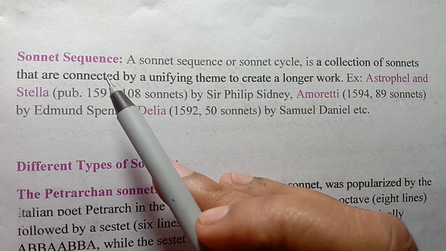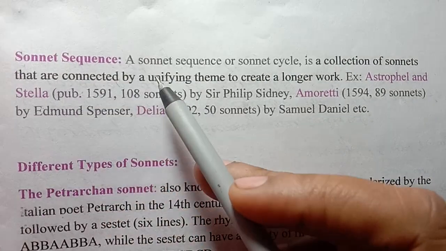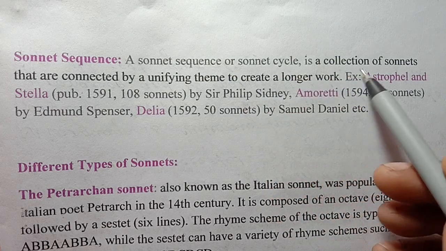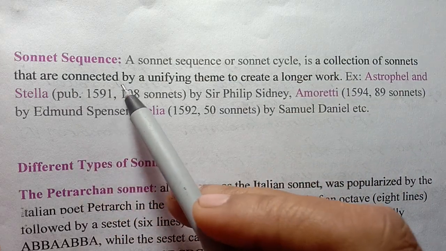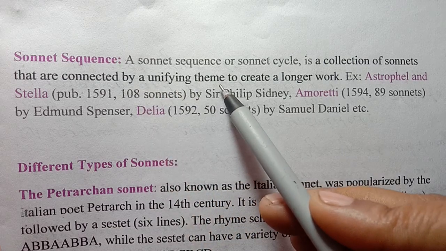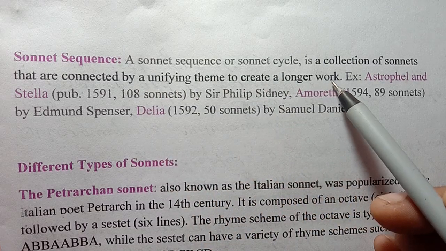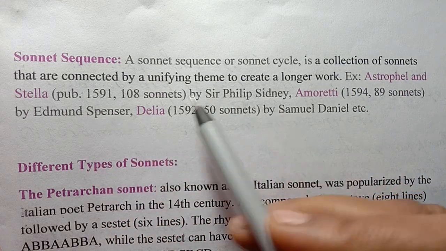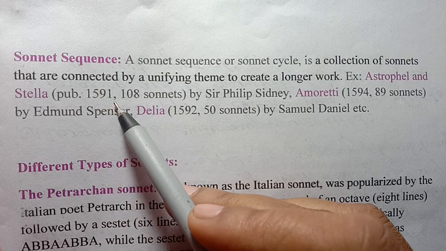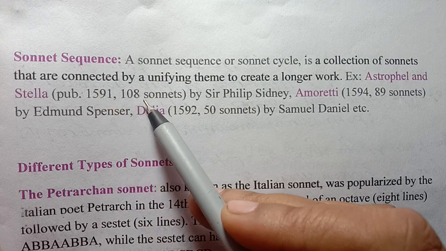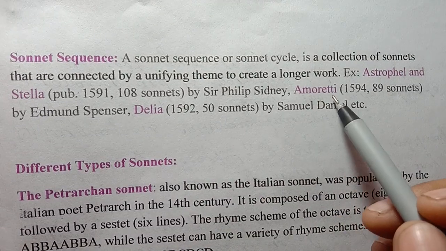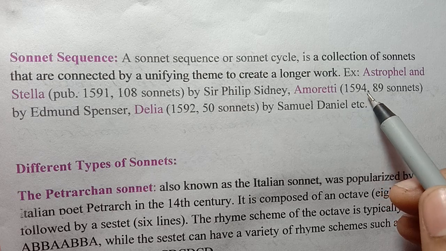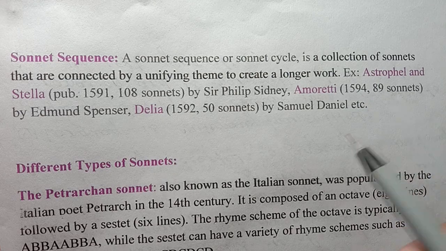Now I will speak about what a sonnet sequence is. A sonnet sequence or sonnet cycle is a collection of sonnets that are connected by a unifying theme to create a longer work. For example, Astrophel and Stella by Sir Philip Sidney, which was published in 1591 and contains 108 sonnets. Then Amoretti by Edmund Spenser. It was published in 1594 and contains 89 sonnets.